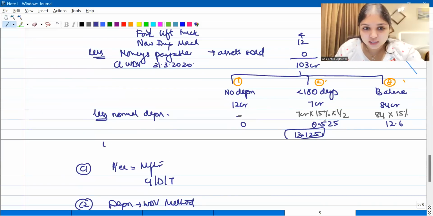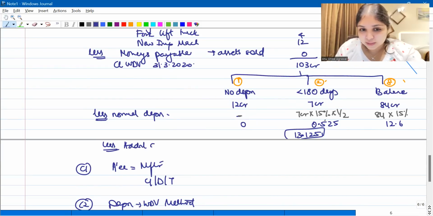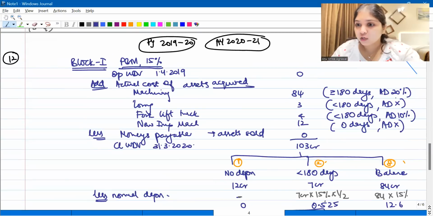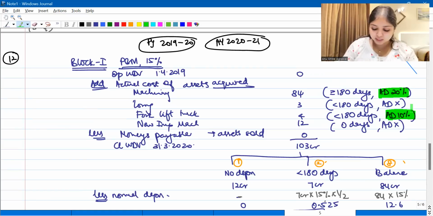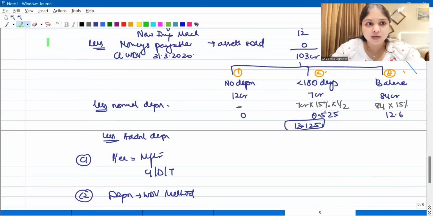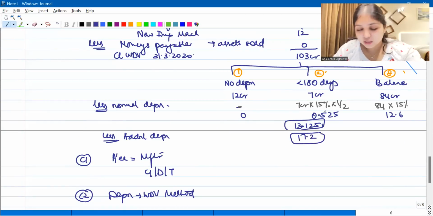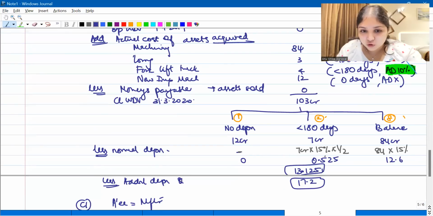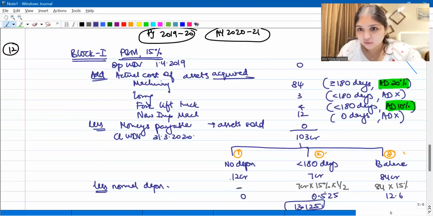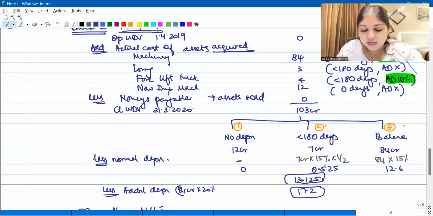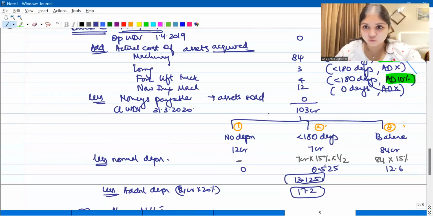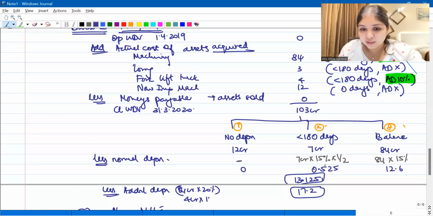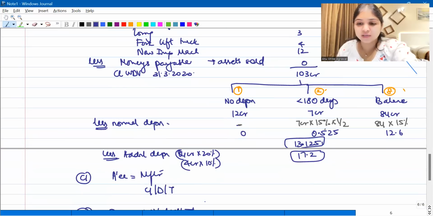Now coming to additional depreciation, will you get any additional depreciation? Yes, we've already concluded we're going to get two additional depreciations, right? Here 20% and here 10%. So 84 crores into 20%, that is 16.8 crores. 4 crores into 10%, that is 0.4 crores. So total additional depreciation you're going to get is going to be 17.2 crores. On 84 crores, I calculated full 20%. I've already done the analysis over here. And on 4 crore, I have calculated 10%.